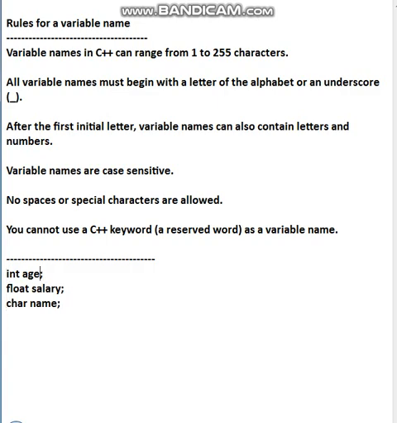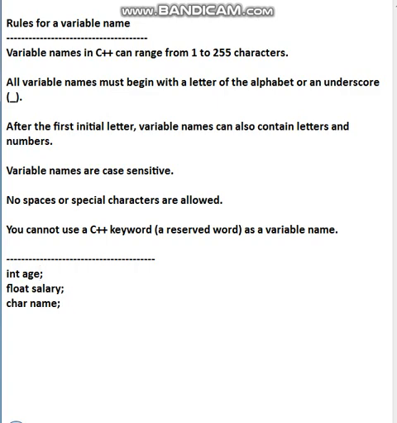But can I make it like this, age of a person? Yes, possible, because it is within 255 characters. Salary of an employee? Yes, possible. But it is too long, students, and if it is too long we will face problems while writing. So it is better to keep it within 8 to 10 characters. You only have to understand the program. No need to specify such a lengthy variable name.